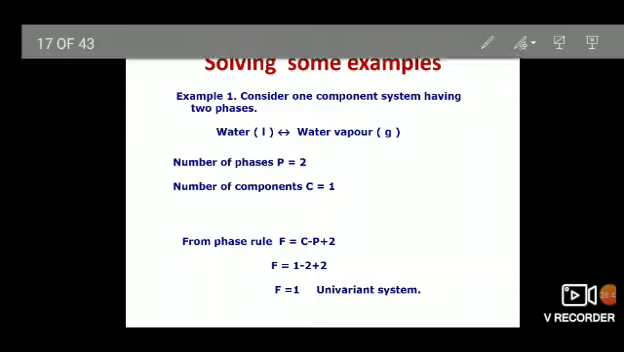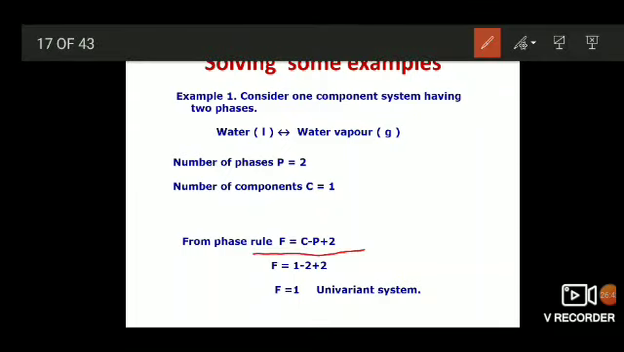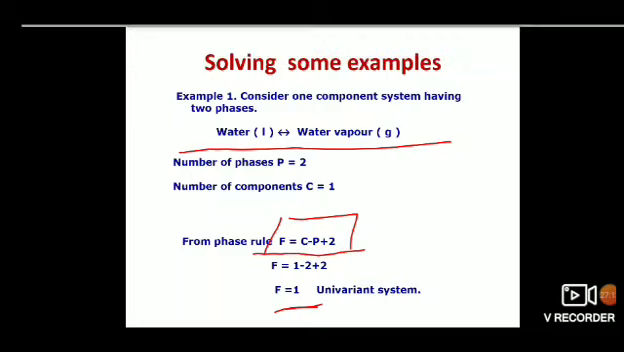In this way, this principle F is equal to C minus P plus 2 is useful to determine the degrees of freedom for various systems, like this equilibrium I have taken. This is one example, and we use this example in later classes. It is useful in the water system. Again it will come there, and you will listen to it once more there. Now coming to the next example.